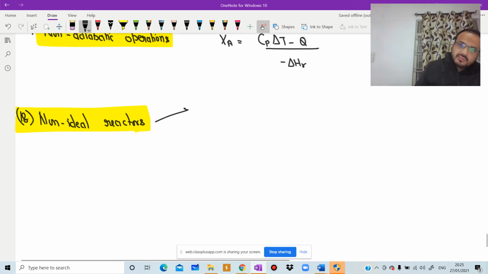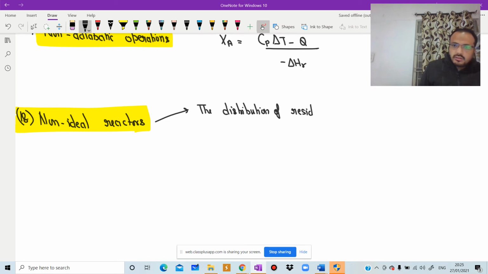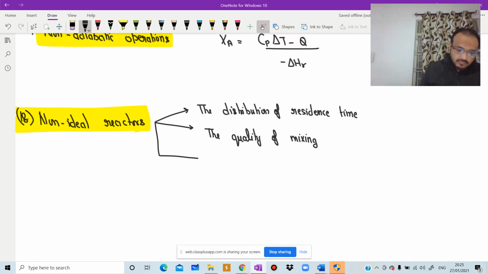The quality of mixing. And the model used to describe the system.